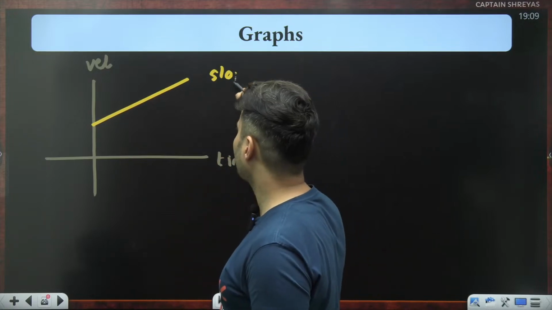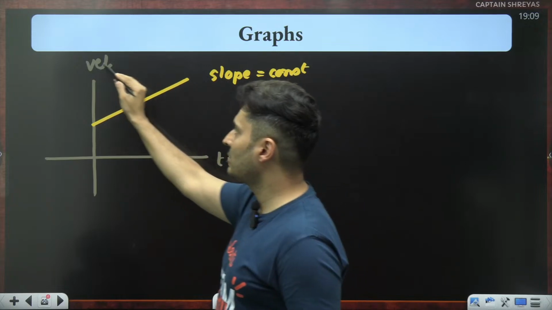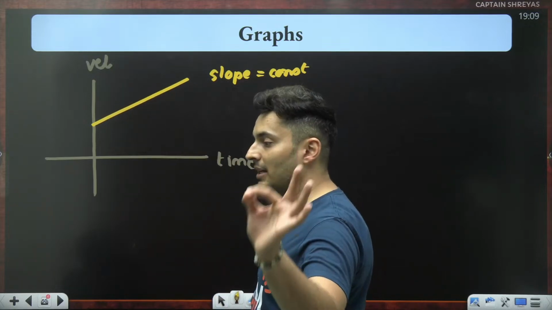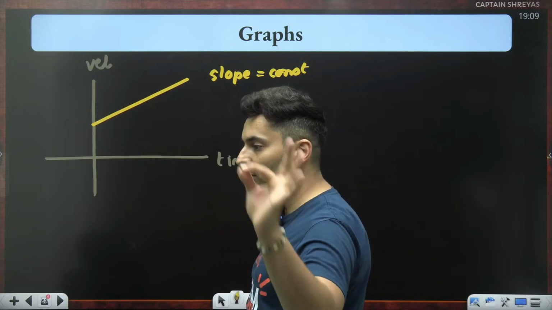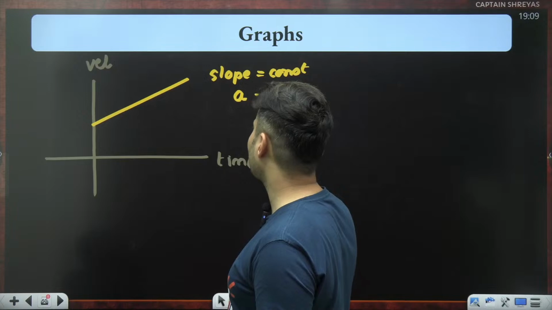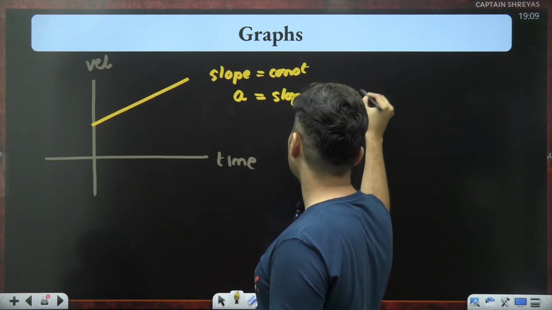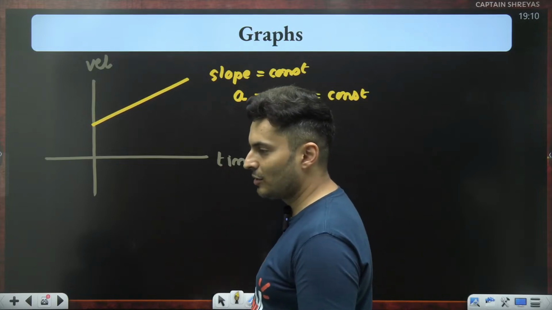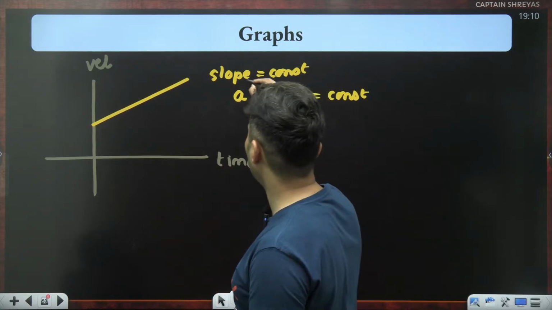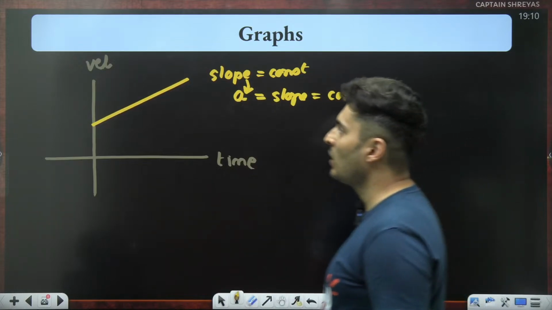And what is the slope of velocity versus time? It is acceleration. That means the acceleration, which is the slope, is also constant.